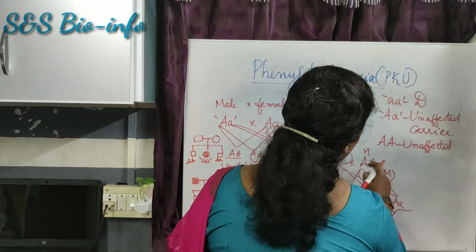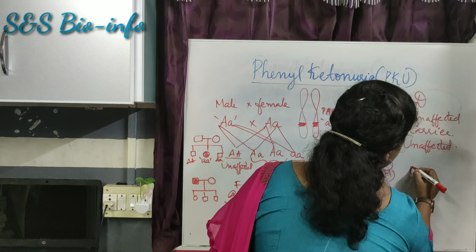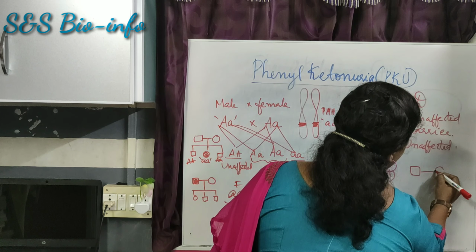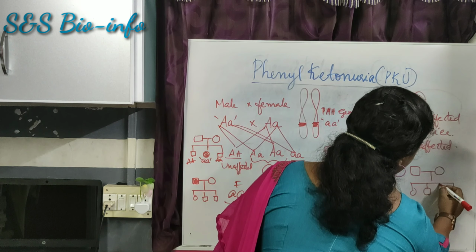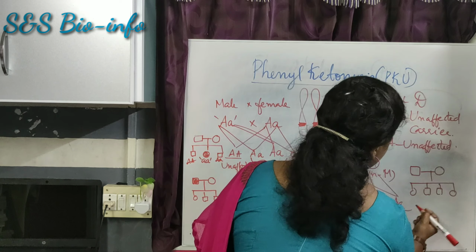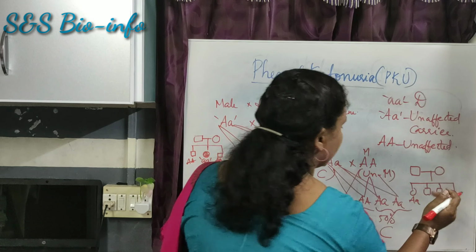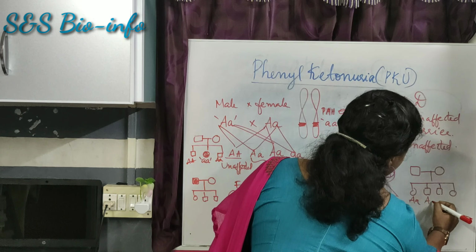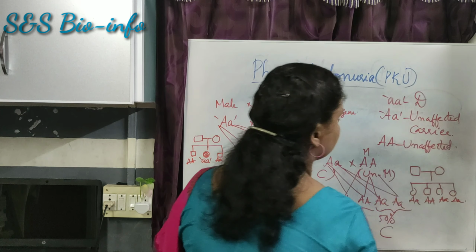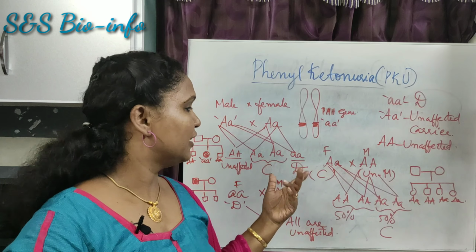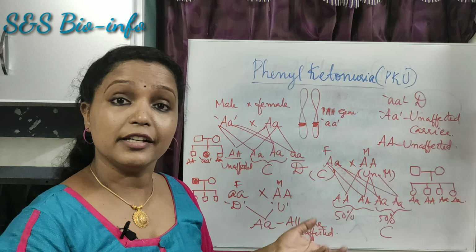In this condition, the father is a carrier and the mother is unaffected. All children are unaffected. That means they might have got either the heterozygous dominant gene or the homozygous dominant gene. So this is the way we can draw the pedigree of each cross.